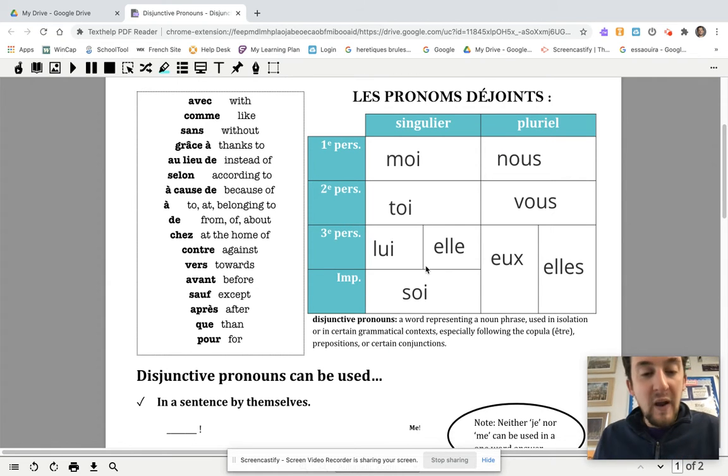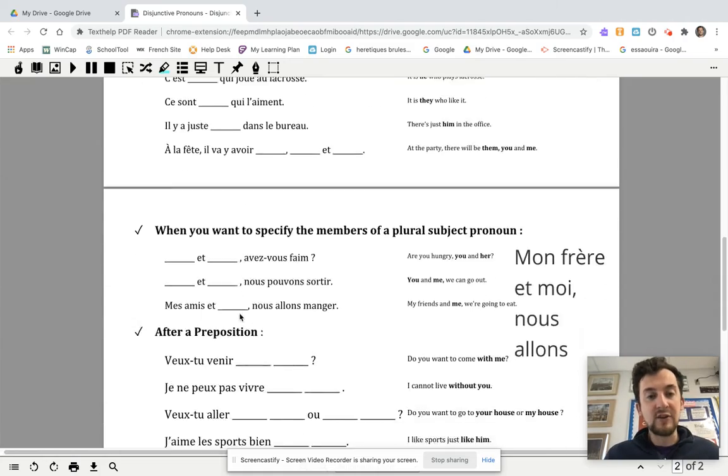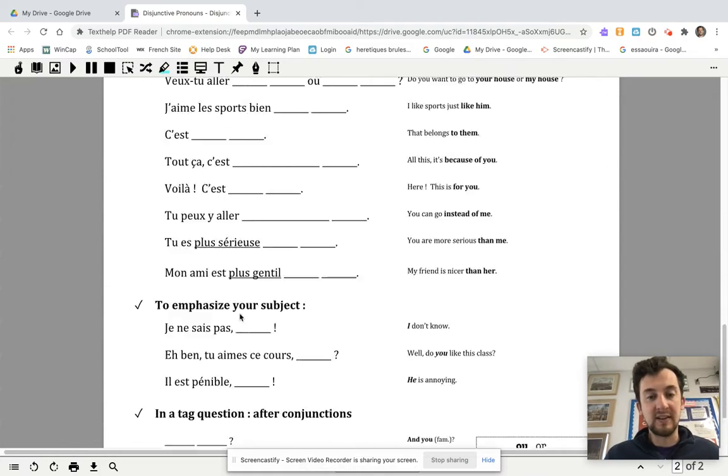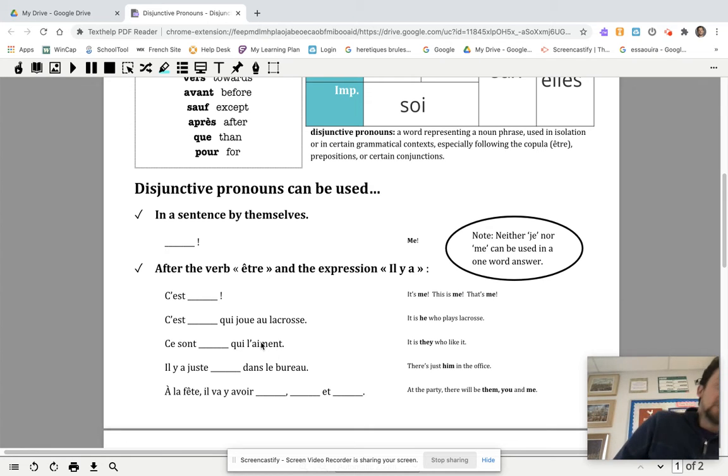Okay, let's talk about when you use a disjunctive pronoun. These activities are actually exactly what your quiz will look like. So moving all the way down, I'm going through the activity itself. If you want to pause and do it ahead of time and then use me to go over it and listen after, that's fine. But I just want you to understand, I'm going to give you a little bit of a description at each. D'accord?